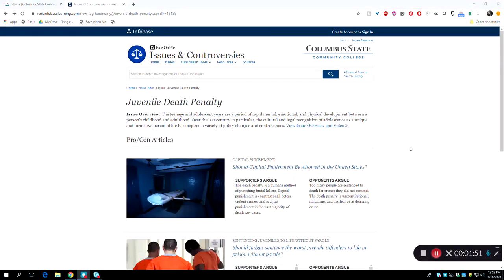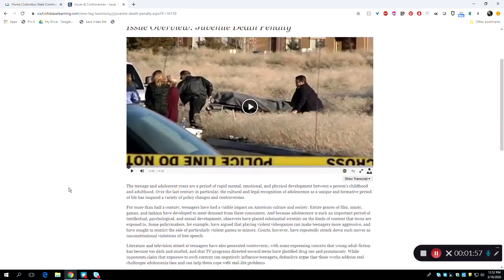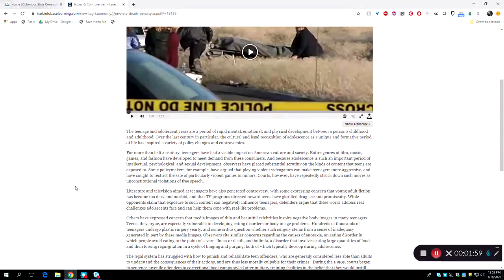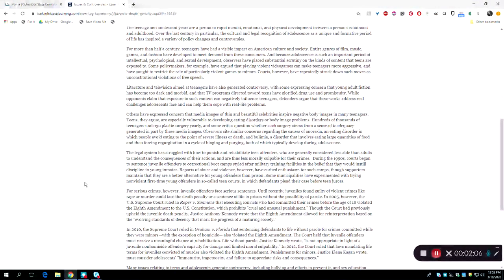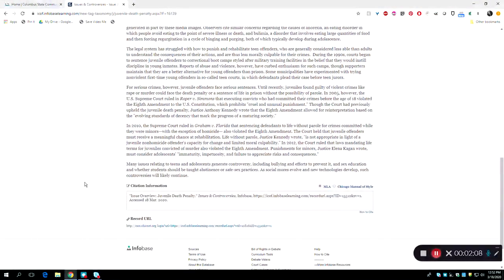The first heading is Issue Overview. Click on View Issue Overview and Video to obtain some background information on your topic, including some of the chief reasons supporters and opponents of the juvenile death penalty cite for their positions, as well as information about the 2005 landmark U.S. Supreme Court case Roper v. Simmons, which ruled that executing individuals who had committed their crimes before the age of 18 violated the sanction against cruel and unusual punishment outlined in the 8th Amendment to the U.S. Constitution.